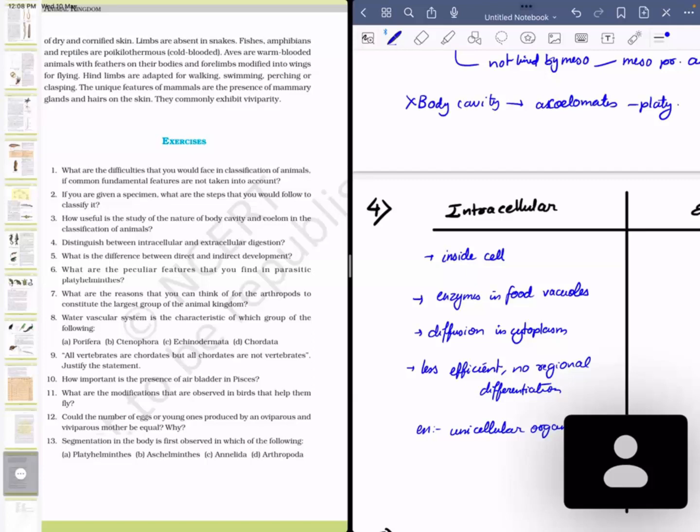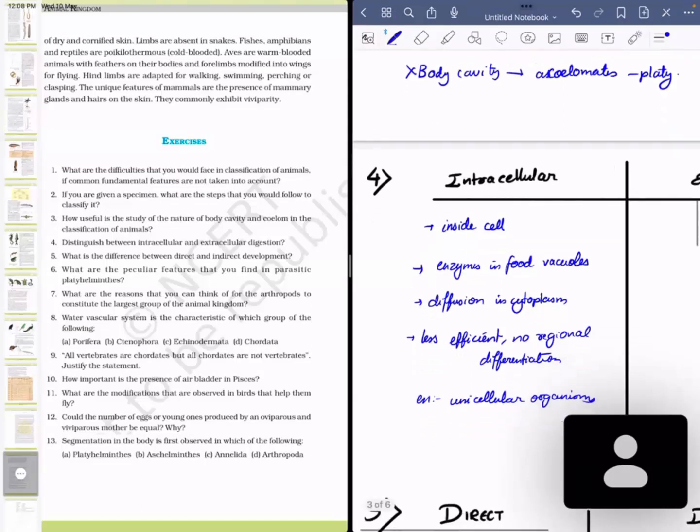For example, stomach is primarily for protein digestion, but in intracellular, there is no such classification of who will digest what. It's just a food vacuole which has its own enzymes and it will digest it.